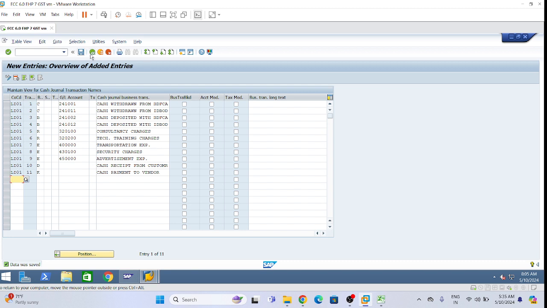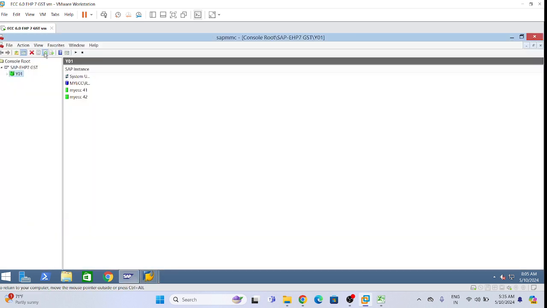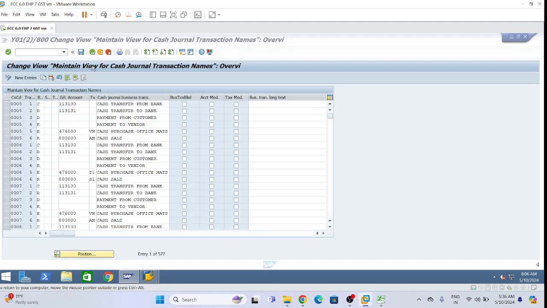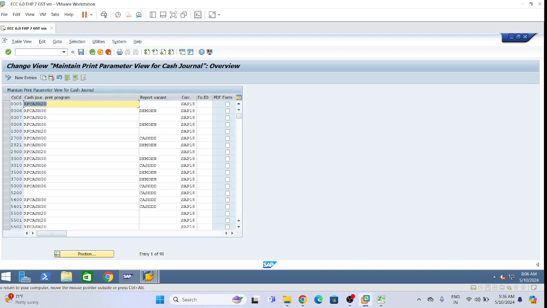Okay, now next one. Give next heading. Set up print parameters for cash general.